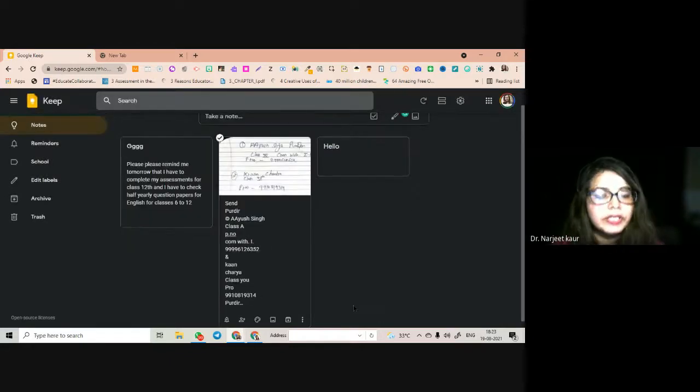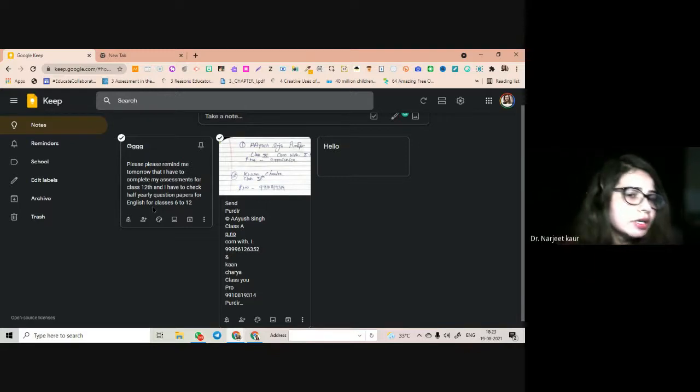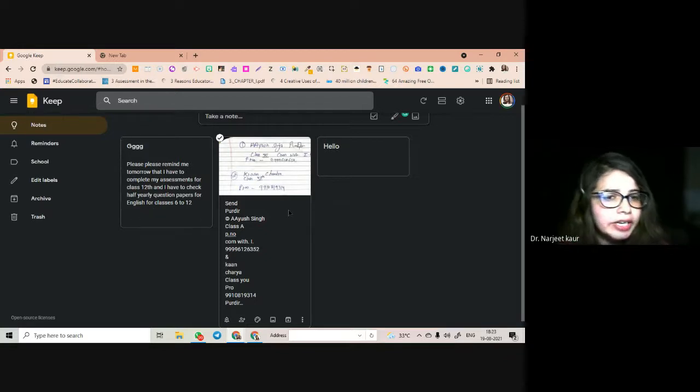So this is an awesome way of, if you feel you will not remember something right now, click the photograph, send it to your Keep, and download this widget in your mobile. It's very efficient. Quickly take the image and do it.